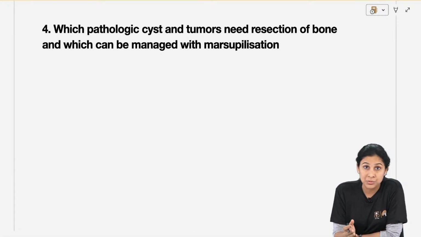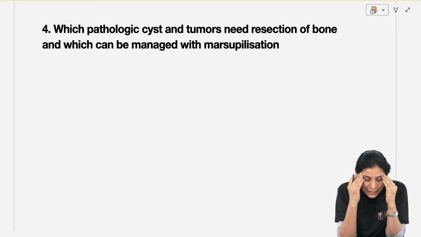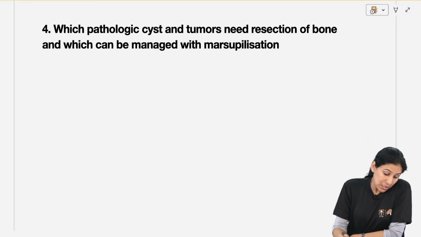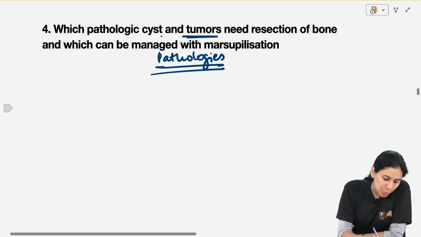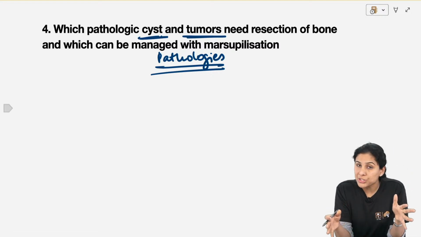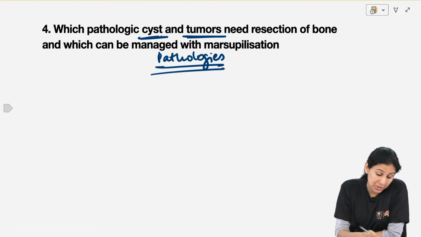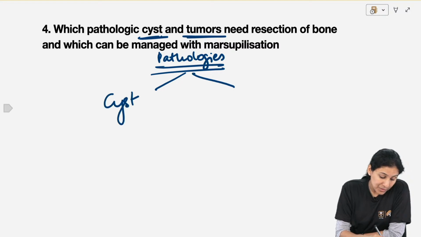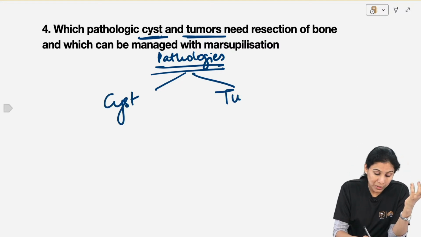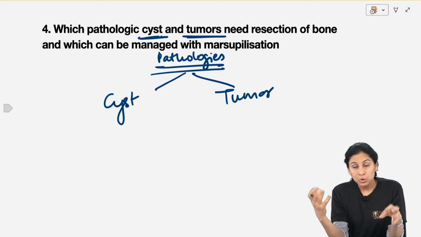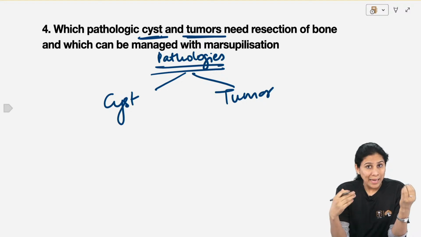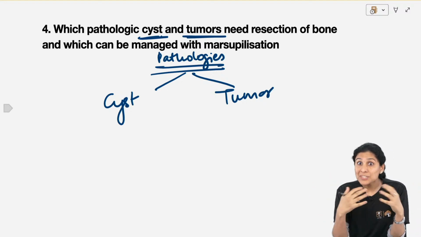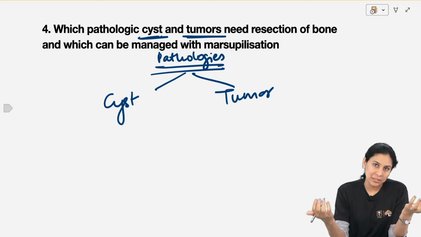Again, this is a clear concept based question. First, let me tell you that you cannot combine cyst and tumor in the same pathological treatment. Okay, they are very different pathologies. Cyst is a different thing, tumor is a different thing. Both have different etiology, different pathogenesis, hence different treatment, different nature, that is why the treatment is different.